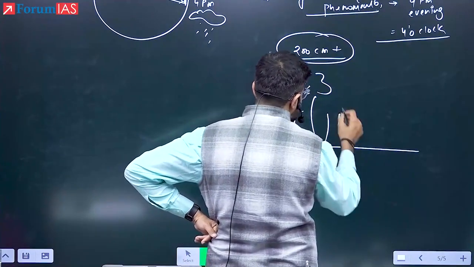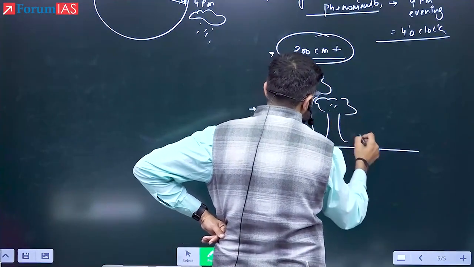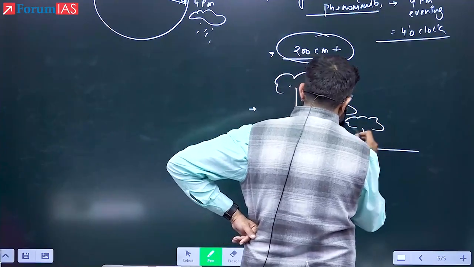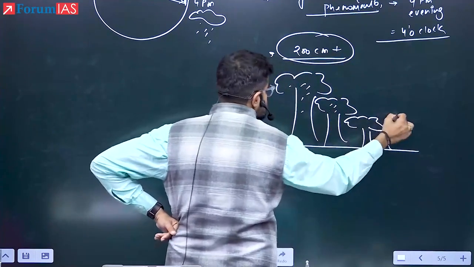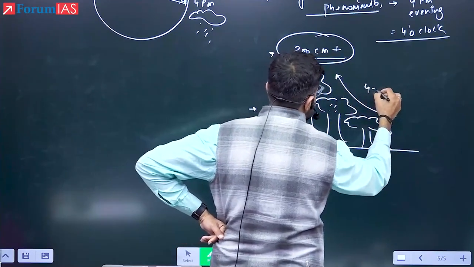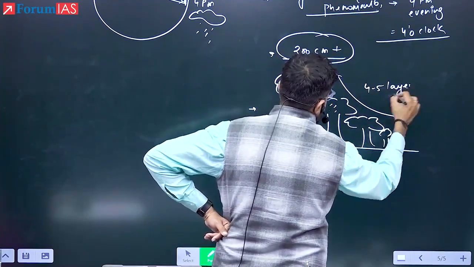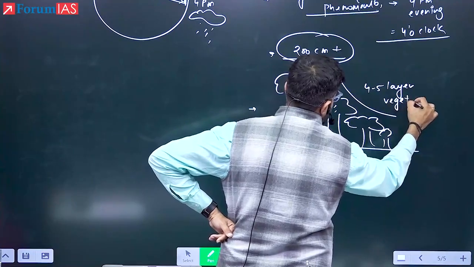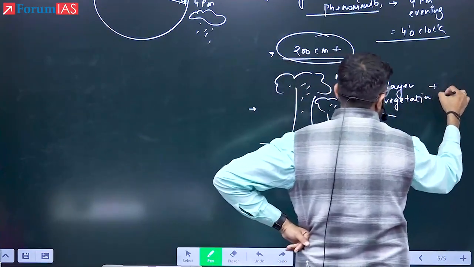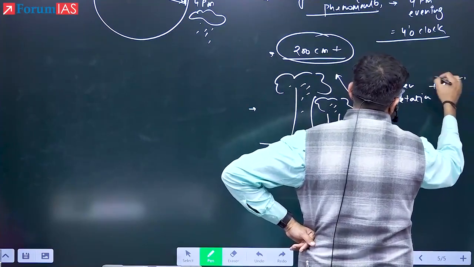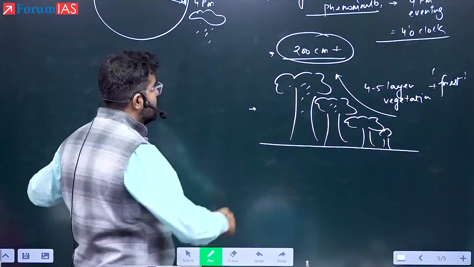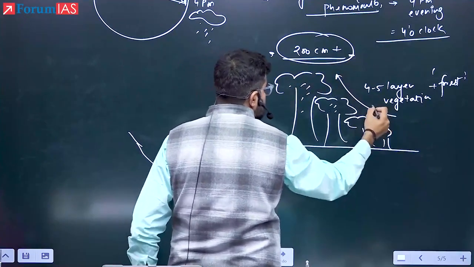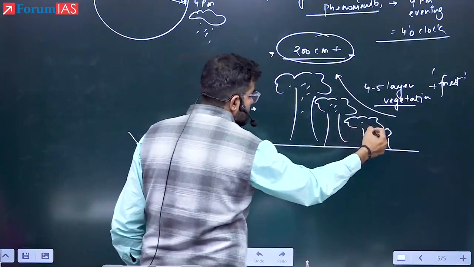This forest will have multiple layers, 4 to 5 layers of vegetation are found, and rich forests are found. That is the evergreen equatorial rainforest. Because of this high amount of rainfall, we have this kind of vegetation and forest in the equatorial region.